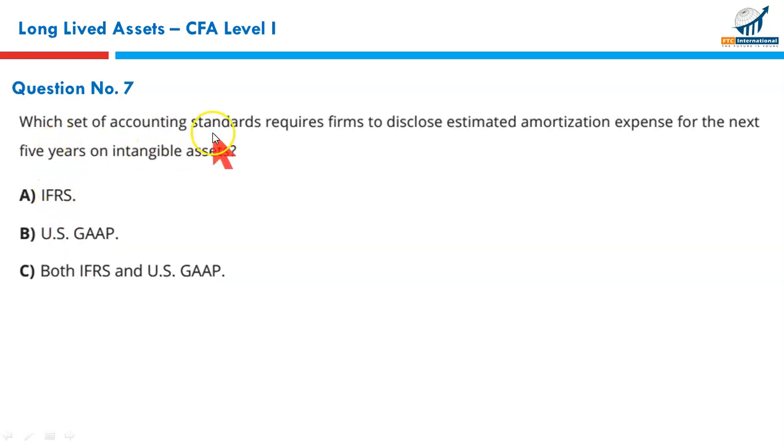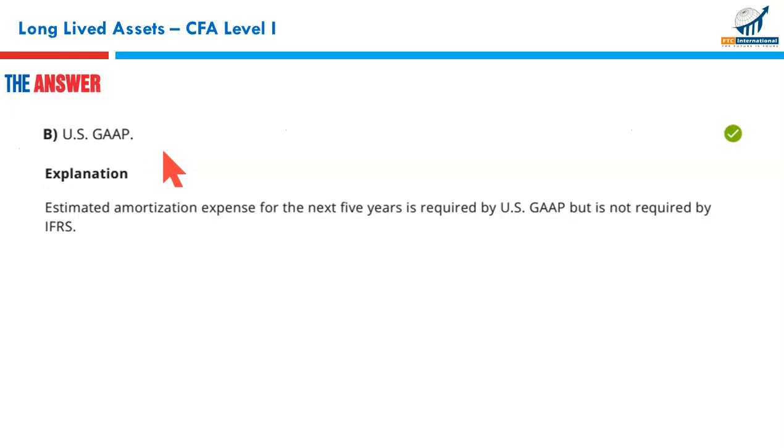Which set of accounting standards require firms to disclose estimated amortization expense for the next 5 years on intangible assets? Now, this is a fact we need to know under the US GAAP. US GAAP explicitly requires that estimated amortization expense for the next 5 years must be disclosed, and we must accept it as a fact, because what the standard says we'll have to follow. B.